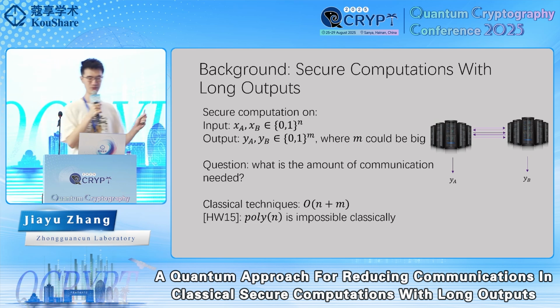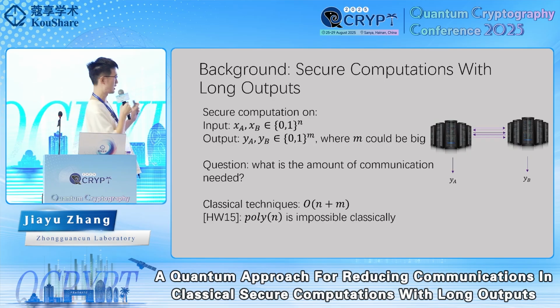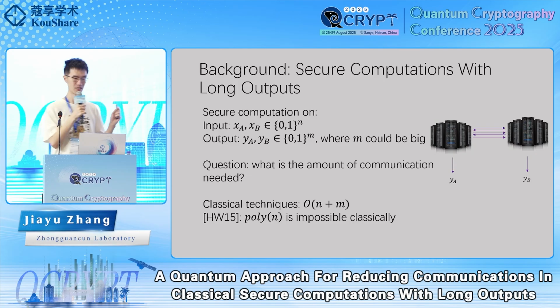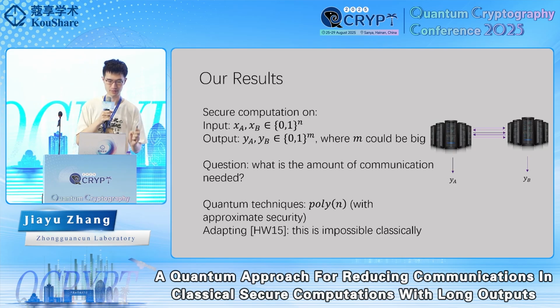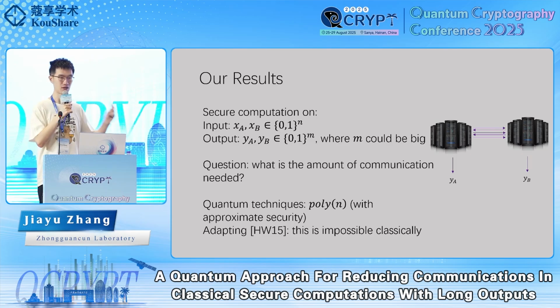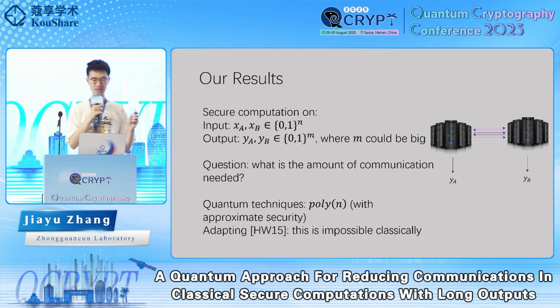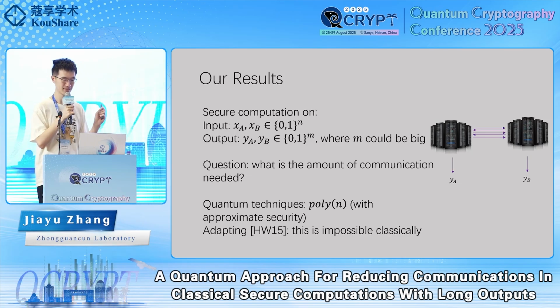But in the classical world, we already know that this is unavoidable. By HW15, it's actually impossible to achieve poly-n communication if we only consider classical protocols. So here comes our results. In our work, we show that by using quantum techniques, by using quantum communication and computations, we could design a protocol for this problem such that the size of communication is only poly n, which is better than any classical solutions.